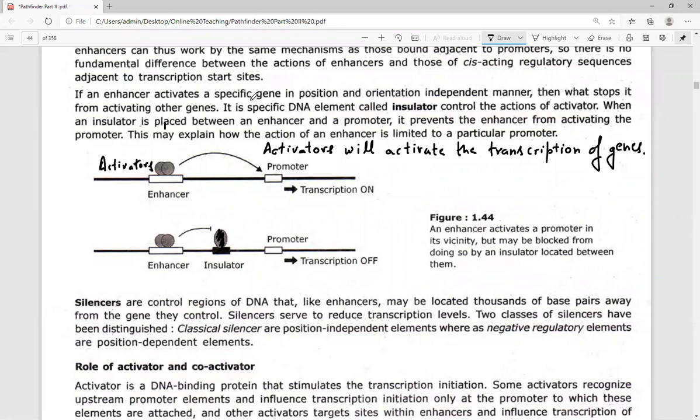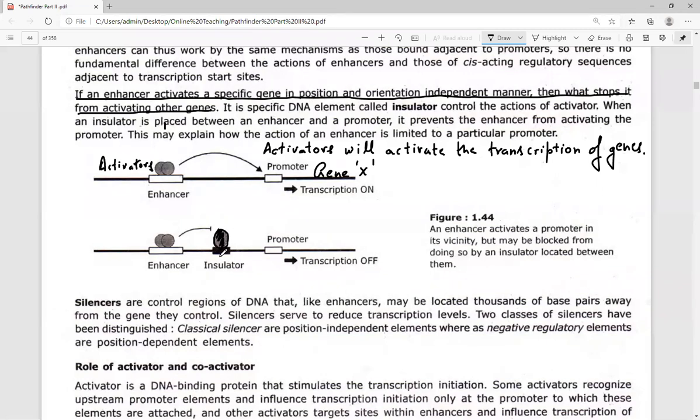If an enhancer activates a specific gene in a position and orientation independent manner, then what stops it from activating other genes? When the enhancer is going to activate a particular gene, which DNA sequence will be there to prevent the action of the enhancer over other genes? Supposing it wanted to enhance gene X, of course the enhancer enhances gene X. Now, how will all other genes be protected from the action of the enhancer? By the presence of a protein that is commonly referred to as the insulator protein.